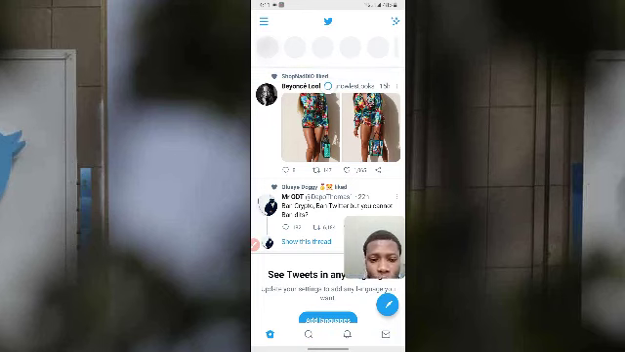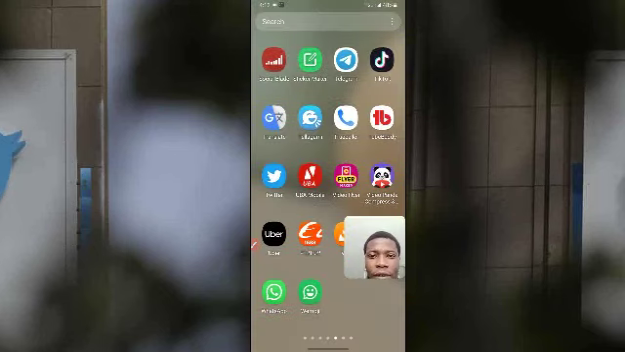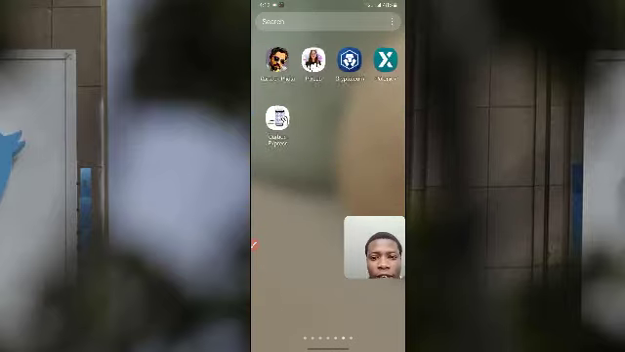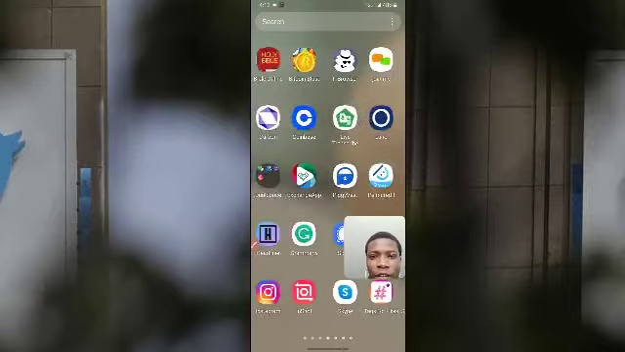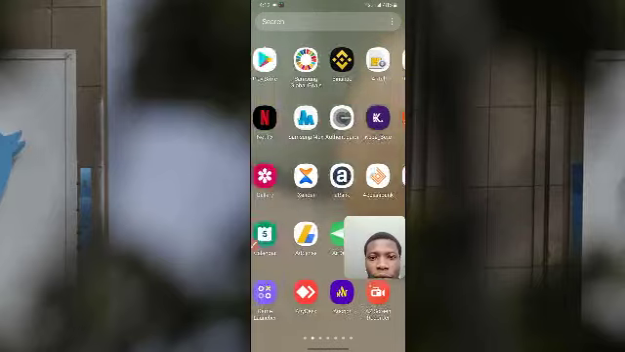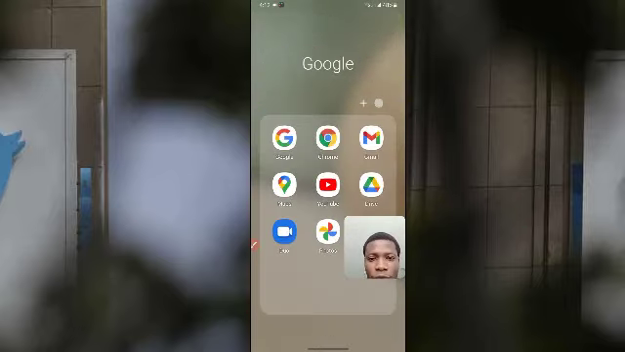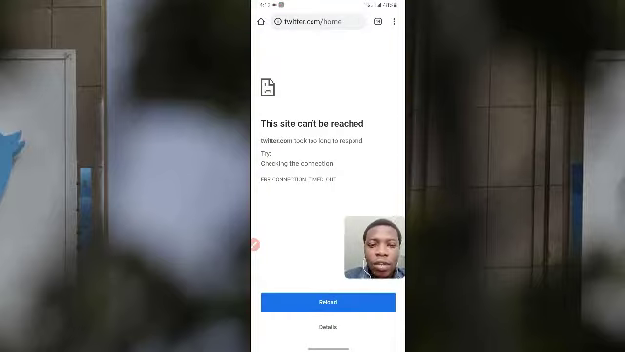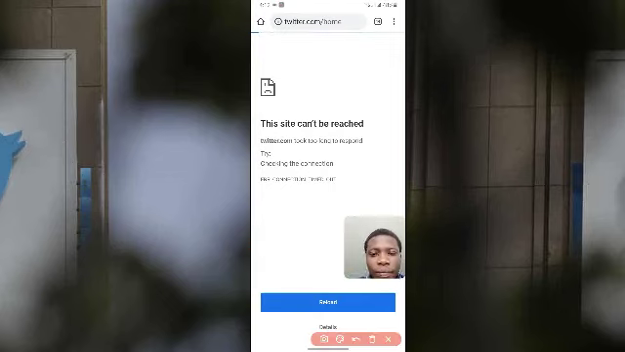Okay, let's go to Chrome to check if maybe it's my app that is having that fault. Let's try Google Chrome, maybe Google Chrome is going to work. Reload Twitter. You can see Twitter here. So you see, Twitter is no longer working.